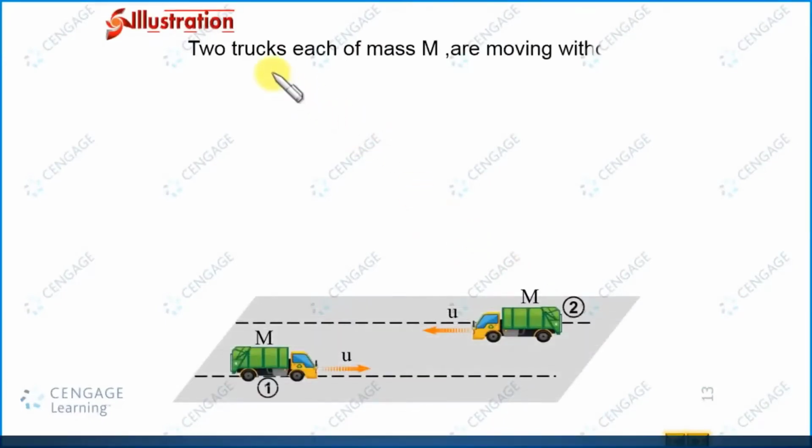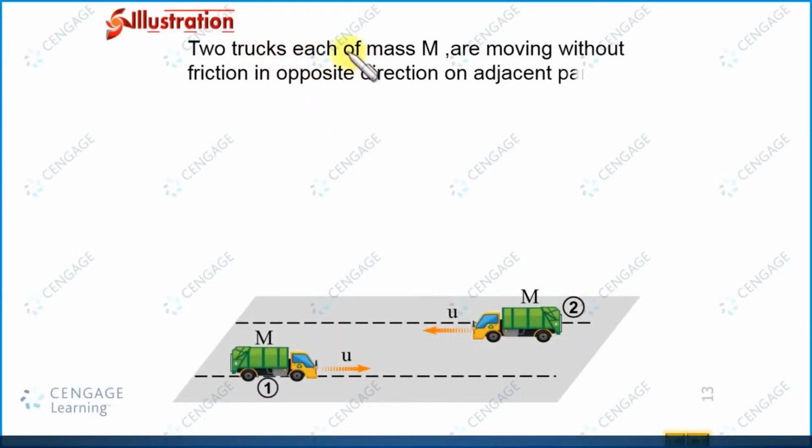In this illustration, we are given two tracks, each of mass capital M, moving without friction in opposite directions on adjacent parallel tracks with the same speed u. You can observe in this figure that track number 1 is moving in the rightward direction with speed u, and it has mass capital M.